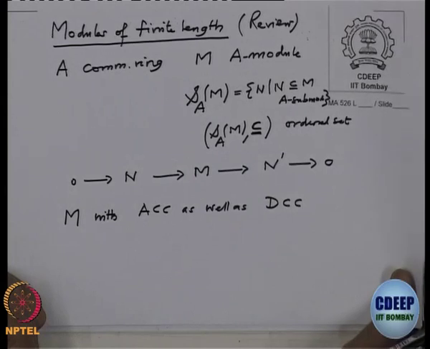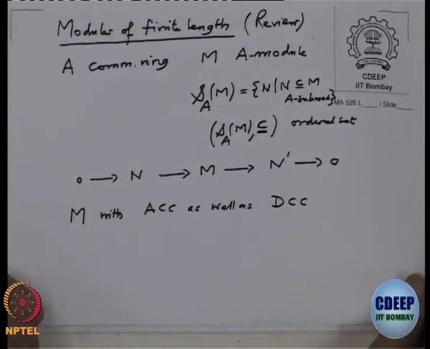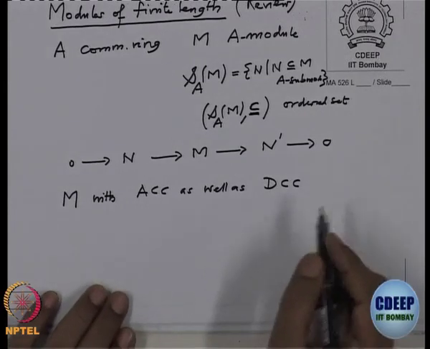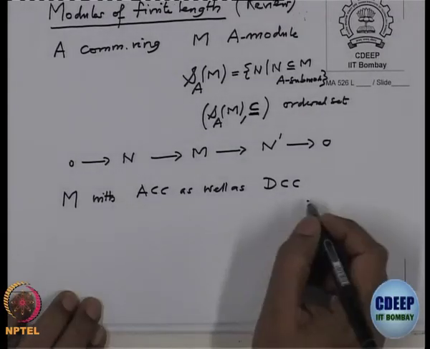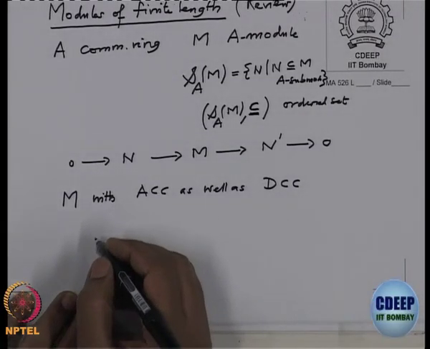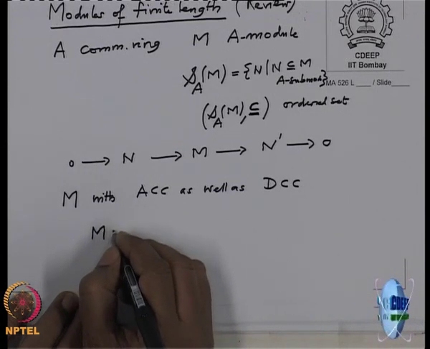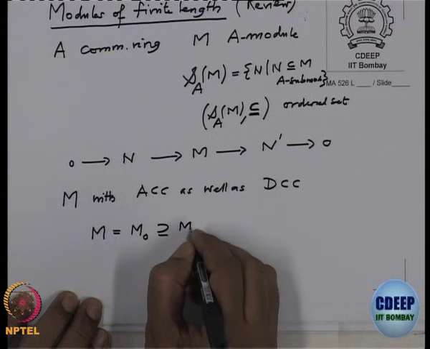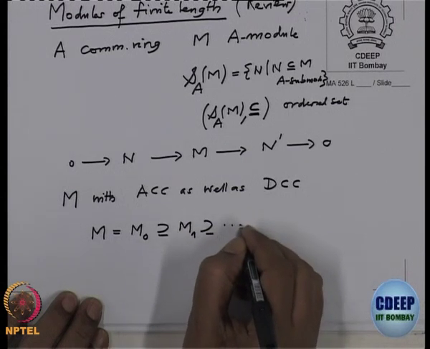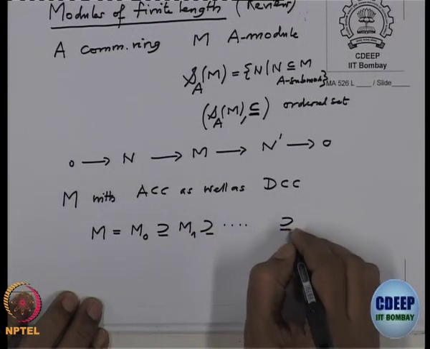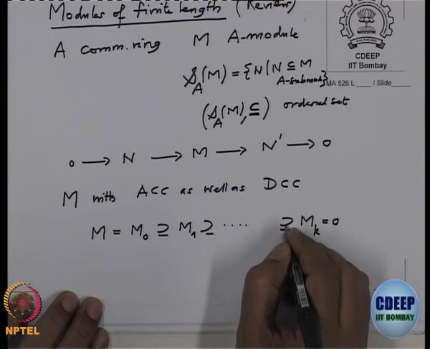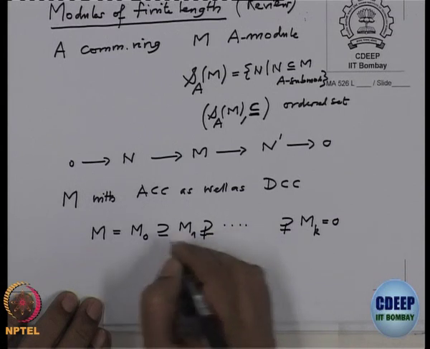What does that mean? It means we have a finite sequence M equals M0 contains M1 contains and so on, and this cannot go on forever, up to Mk, and then it becomes 0, with each containment not equal.